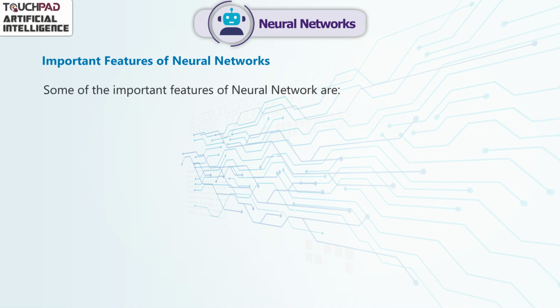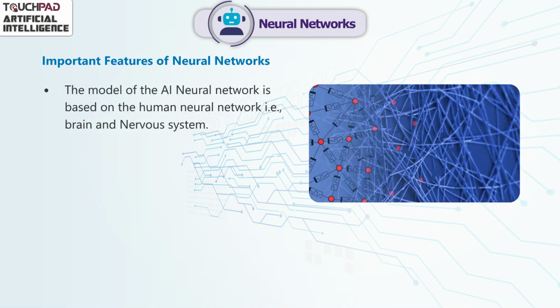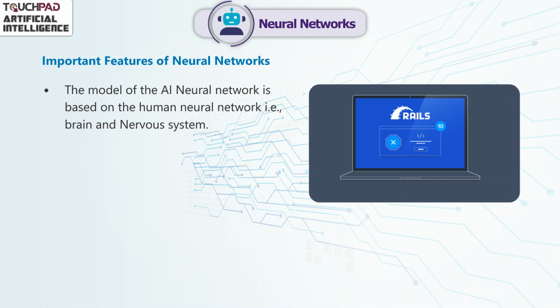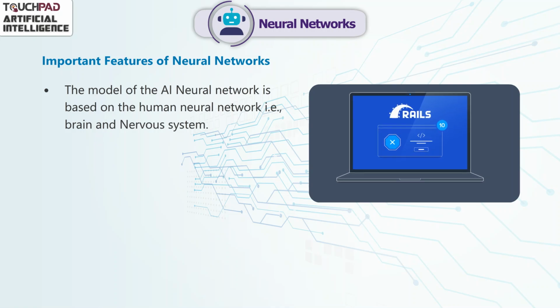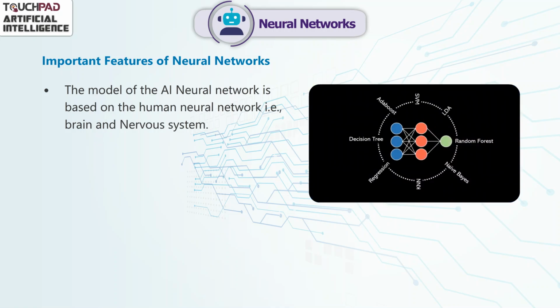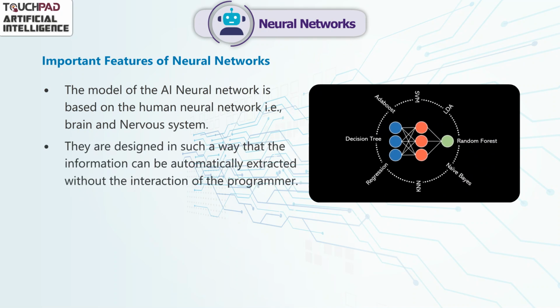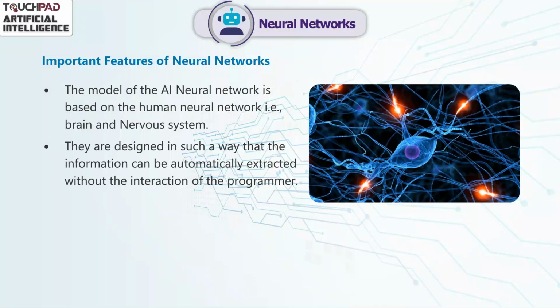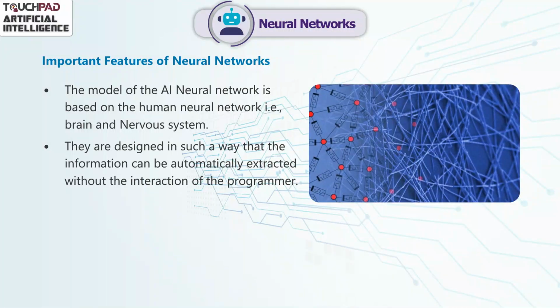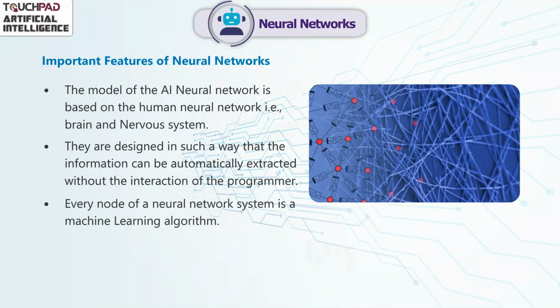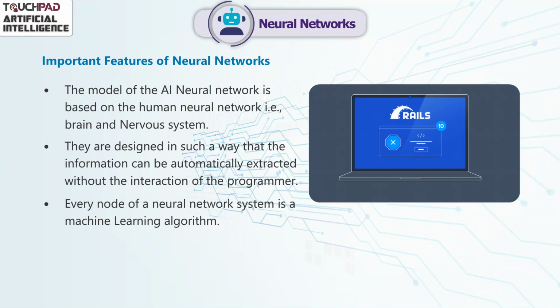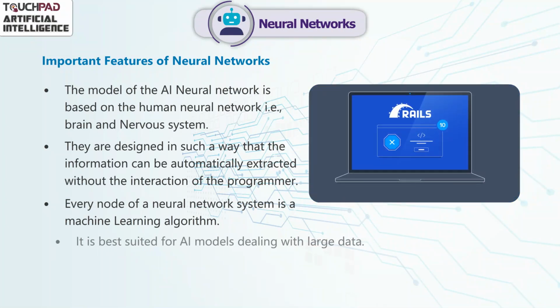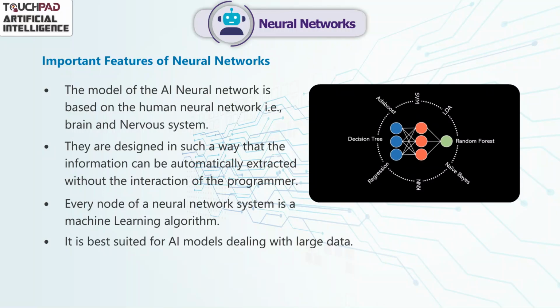Important features of neural networks. Some of the important features of neural networks are: the model of the AI neural network is based on the human neural network, that is, the brain and nervous system. They are designed in such a way that the information can be automatically extracted without the interaction of the programmer. Every node of a neural network system is a machine learning algorithm. It is best suited for AI models dealing with large data.